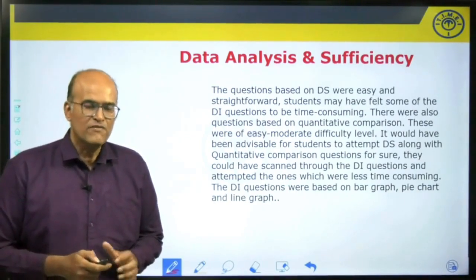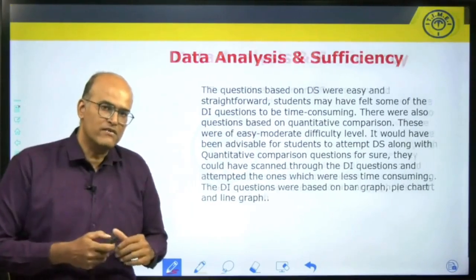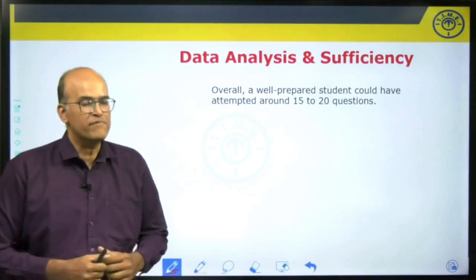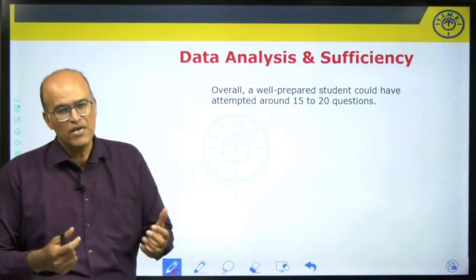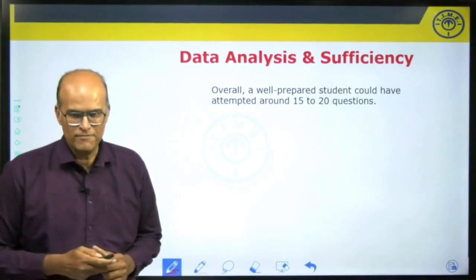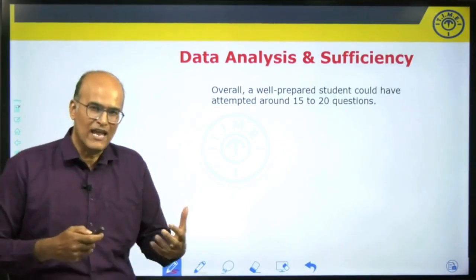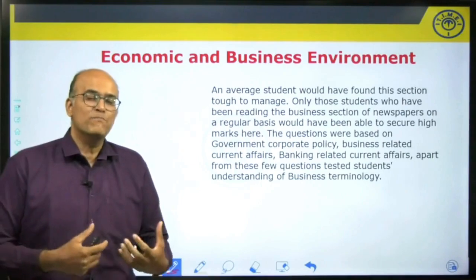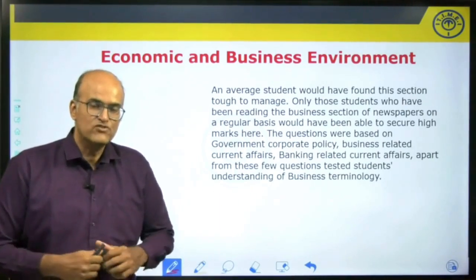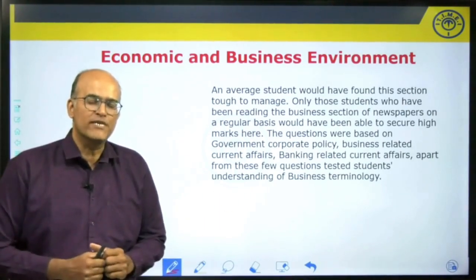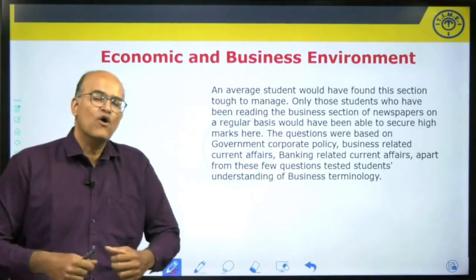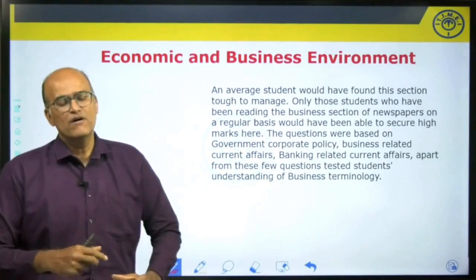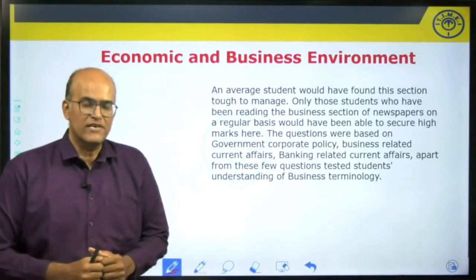So all in all, because of data interpretation being time consuming, we can say a well-prepared student would have been able to attempt anywhere between 15 to 20 questions comfortably in this section. Now let's go to the last section of the exam. So the last section was economic and business environment. The name itself gives you a sense. All the questions pertained only to the Indian economy, and the business environment that exists in our country.